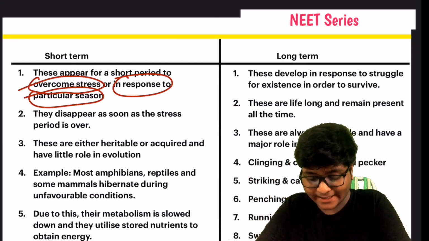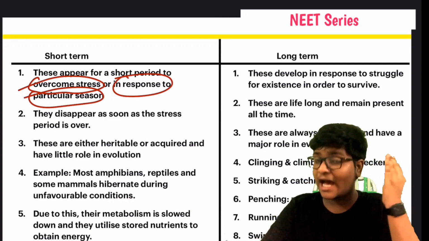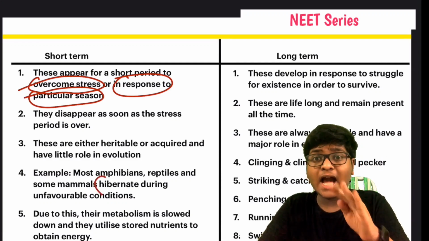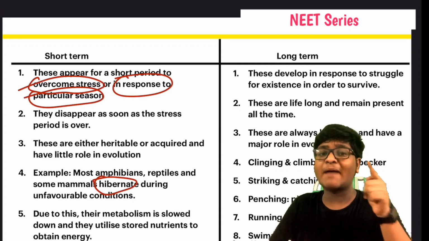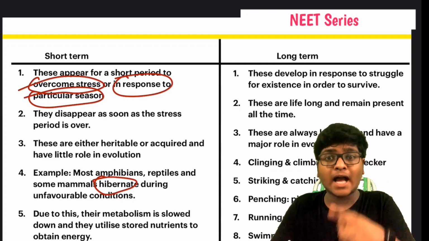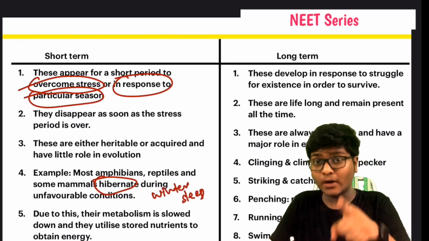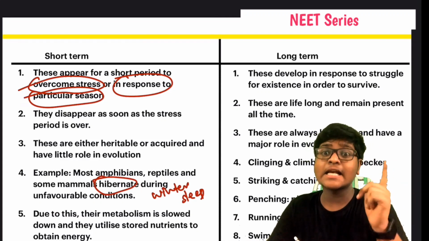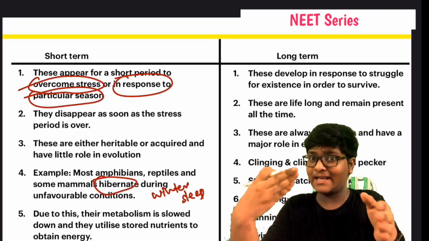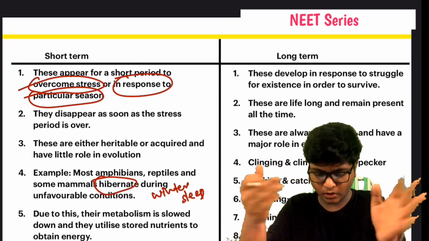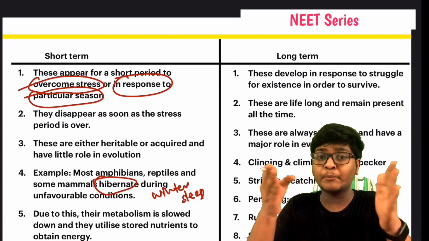For example, most amphibians, reptiles, and some mammals hibernate during unfavorable conditions. What is hibernation? It's a very important term, and you will get this in your animal kingdom chapters also. Hibernation is nothing but winter sleep. And what is estivation? It's quite the opposite: summer sleep. During unfavorable conditions, many animals such as mammals, amphibians, and reptiles do winter sleep. Due to this, their metabolism slows down and they utilize stored nutrients to obtain energy.